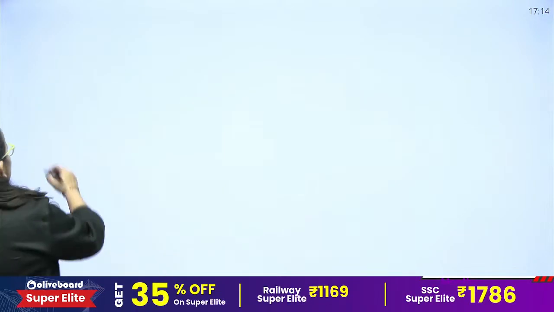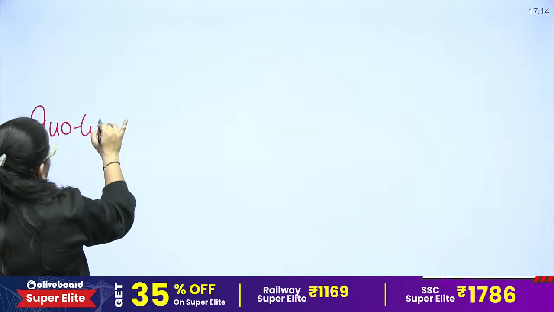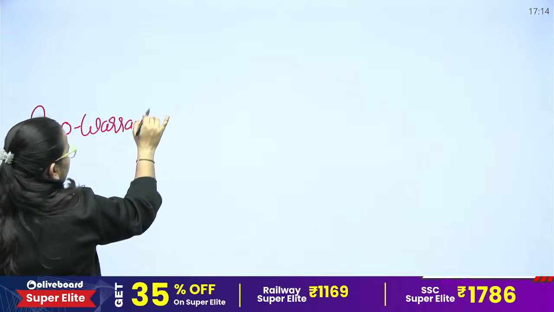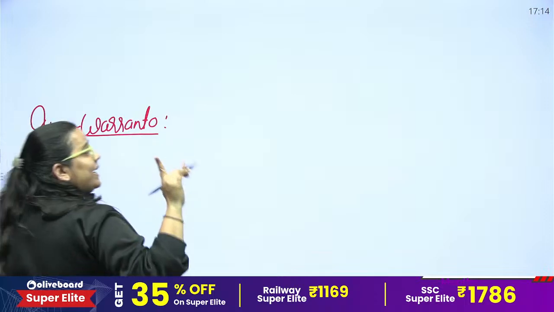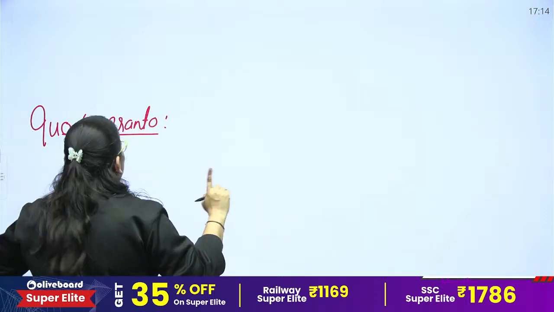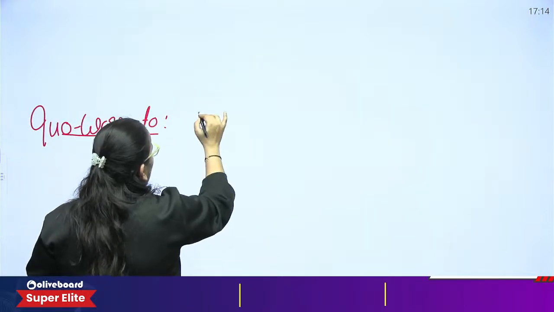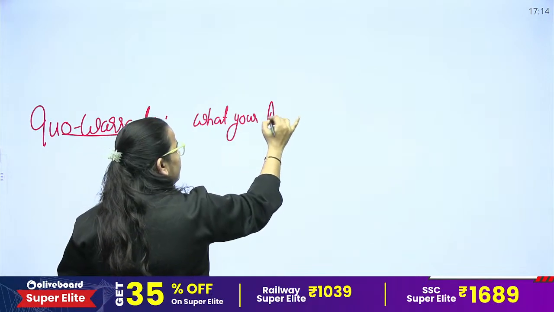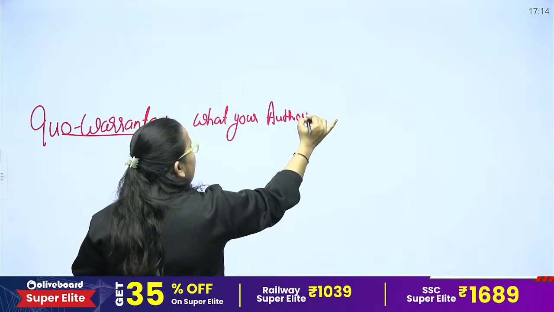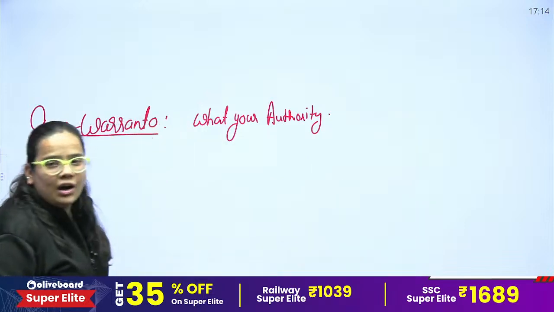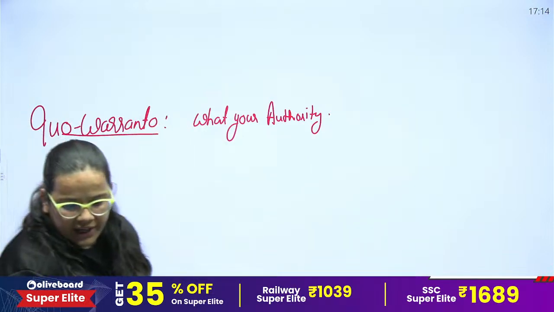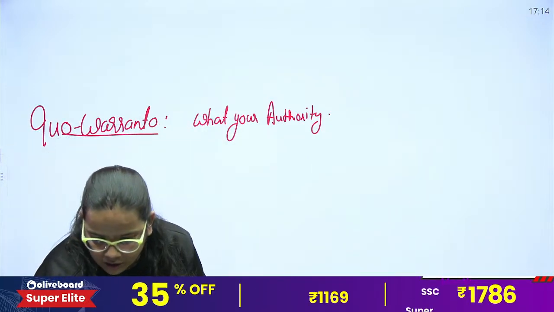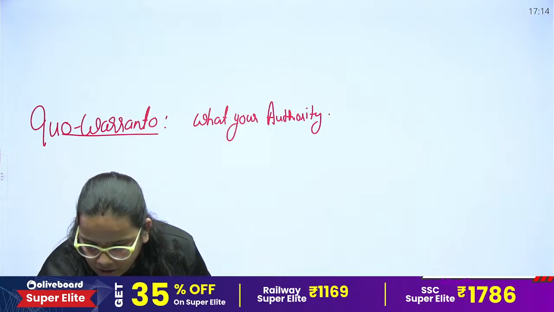Now, the last is quo warranto. The literal meaning of this particular writ is basically by what authority. Don't worry, we have a quick revision on the writs as well, if you find any issues or if you are unable to grasp this part.